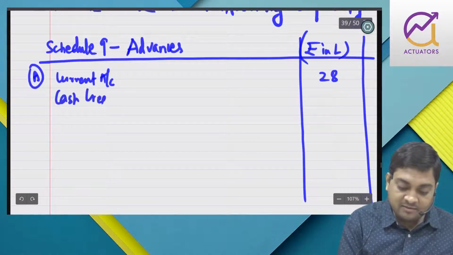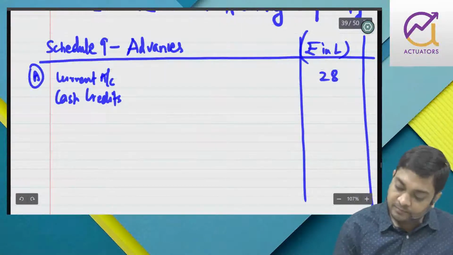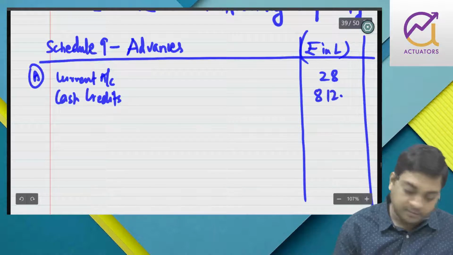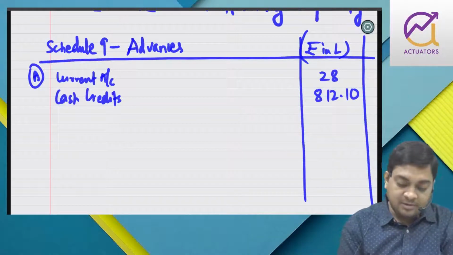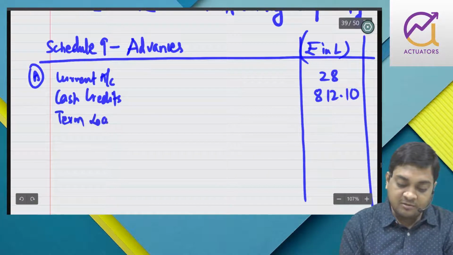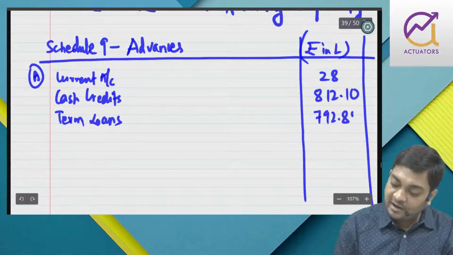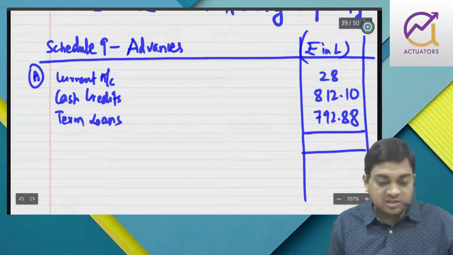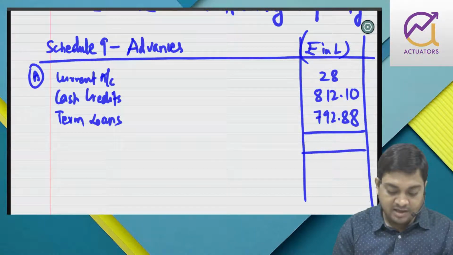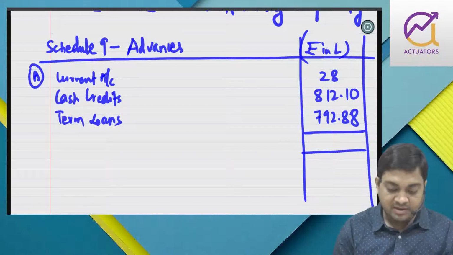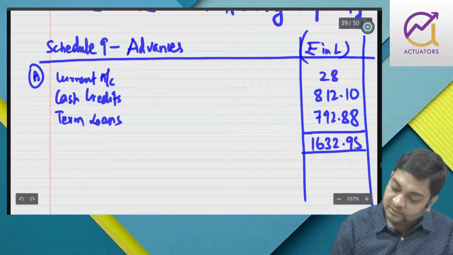Then we have cash credit 812.10, and last but not the least we have term loan 792.88. So this is one way of doing it. 28 plus 812.1 plus 792.88, so 1632.98.